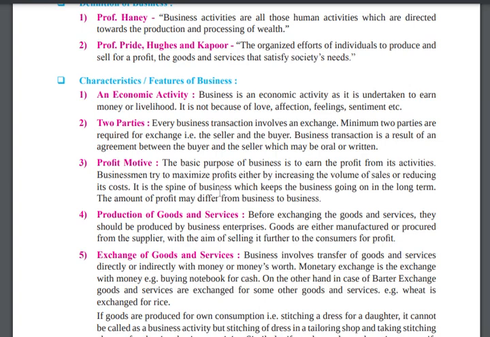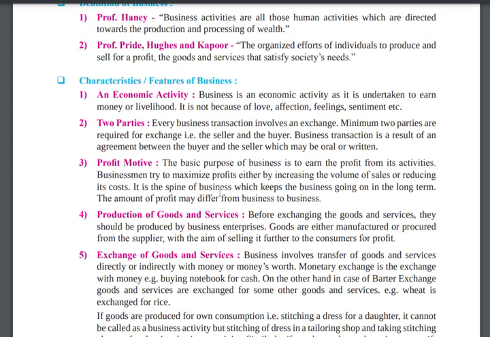Then production of goods and service. Before exchanging the goods, definitely they should be produced by a business enterprise. Goods are either manufactured or procured from the supplier with the aim of earning profit. So for production of goods and service, obviously if the mango farmer wants to do a business, he has something to offer. He will not sell the picture of a mango. So he will produce a mango.